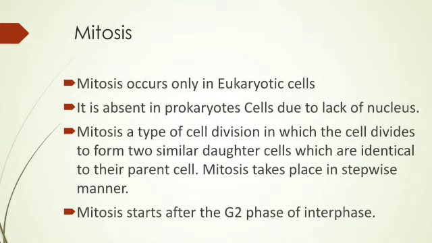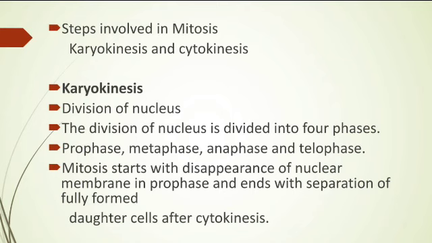We already have seen the interphase. In the interphase, G2 is the last phase, and as soon as the G2 phase ends, mitosis starts. Next slide, the steps involved in mitosis.